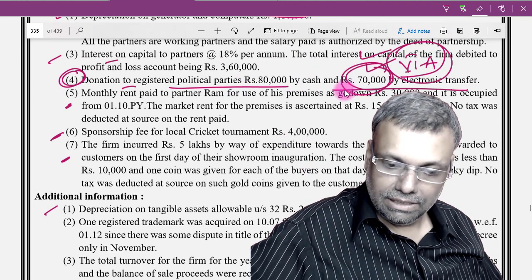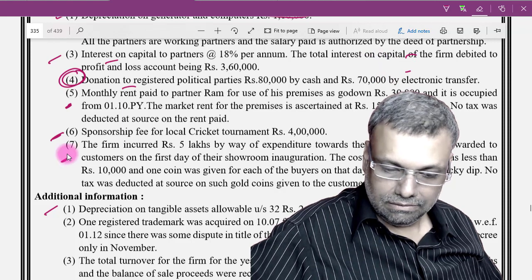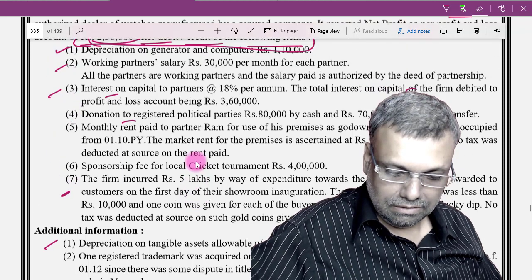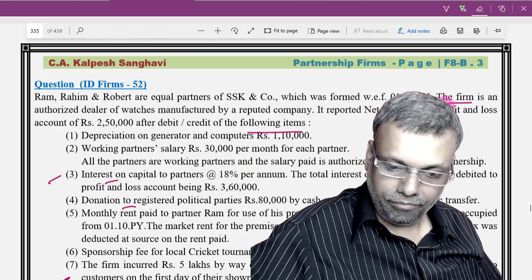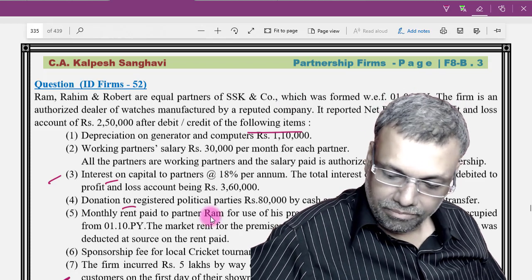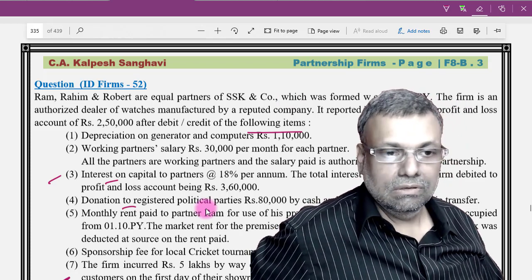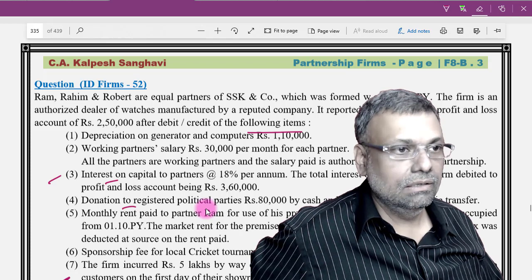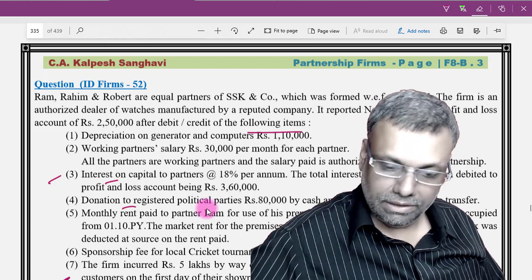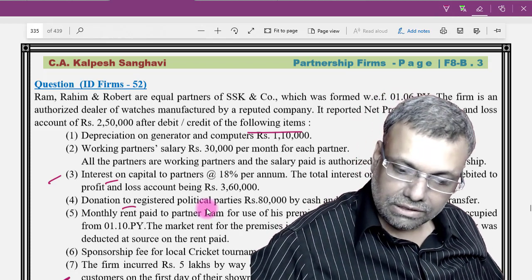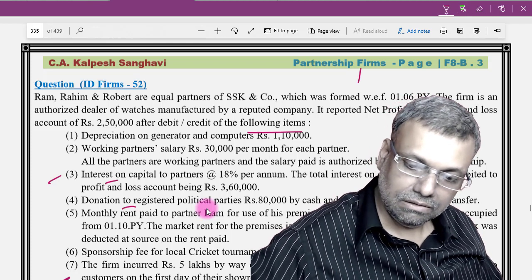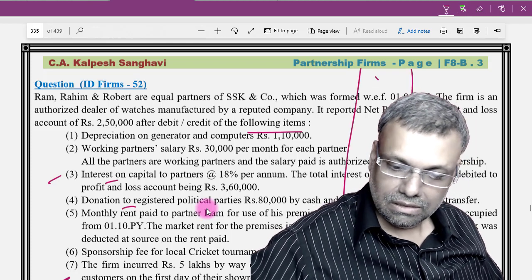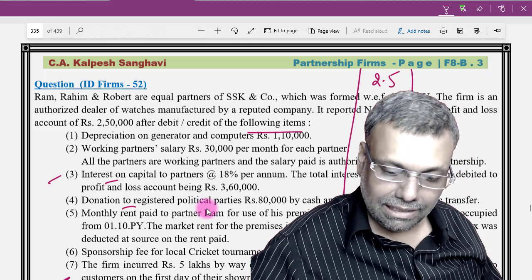One second, let me erase all that. Start with profit as per P&L, 2.5 lakhs, add less adjustments.